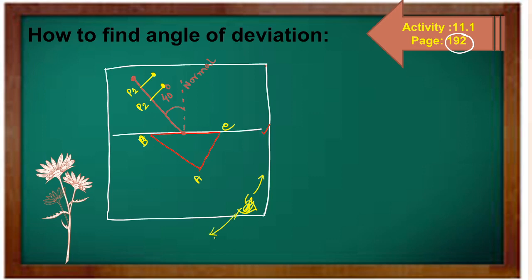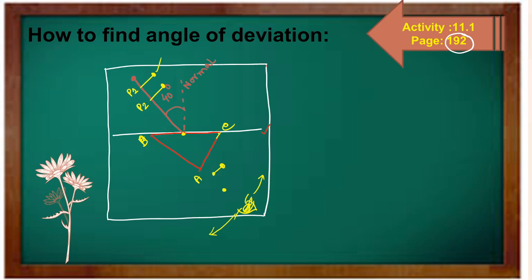Wherever you get the image of the first pin, keep a pen and make a dot there. Suppose I am getting the image of the first pin here. Again you follow, and you will get the image of the second pin at such a point. Now remove the prism from the place. Then you join this incident line and these two pin points.